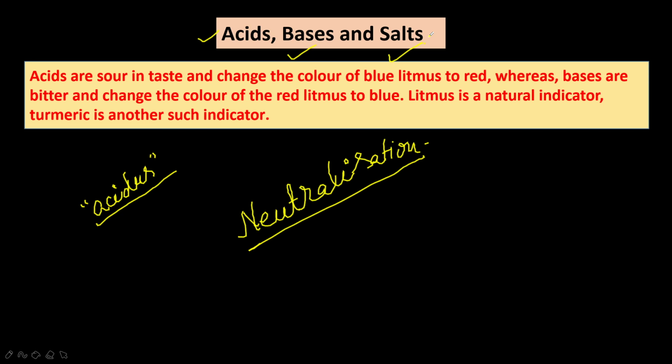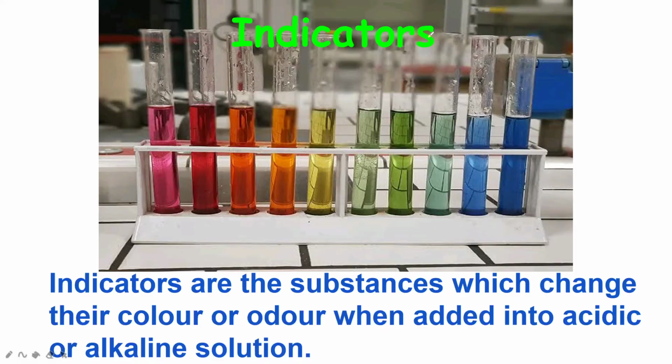First of all I want to discuss the indicators. Indicators are substances which change their color or odor when added to an acidic or alkaline solution. An indicator is a dye that changes color when it is put into an acid or a base. Indicators give different colors in acids and bases, which tells us whether the substance we test is an acid or a base.